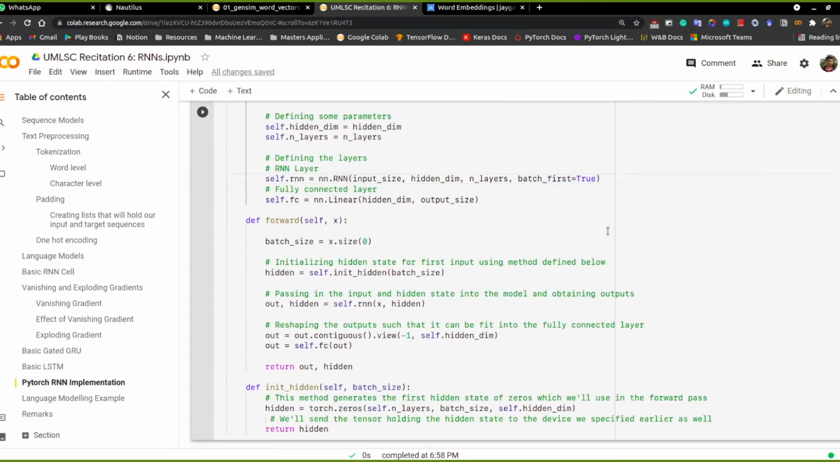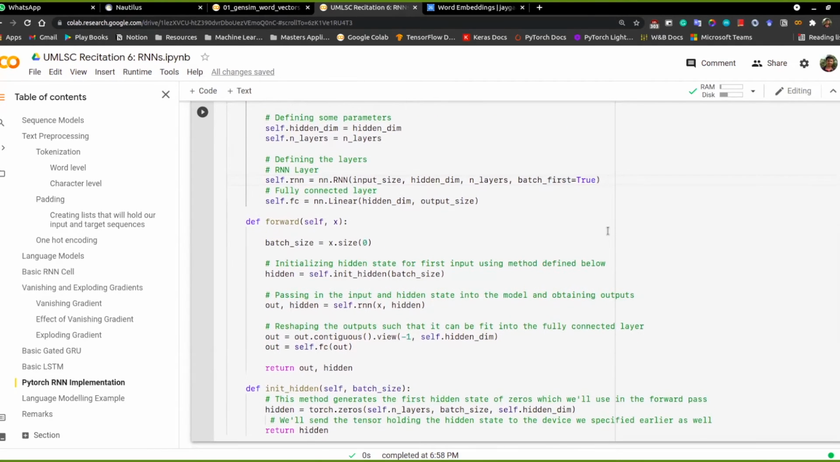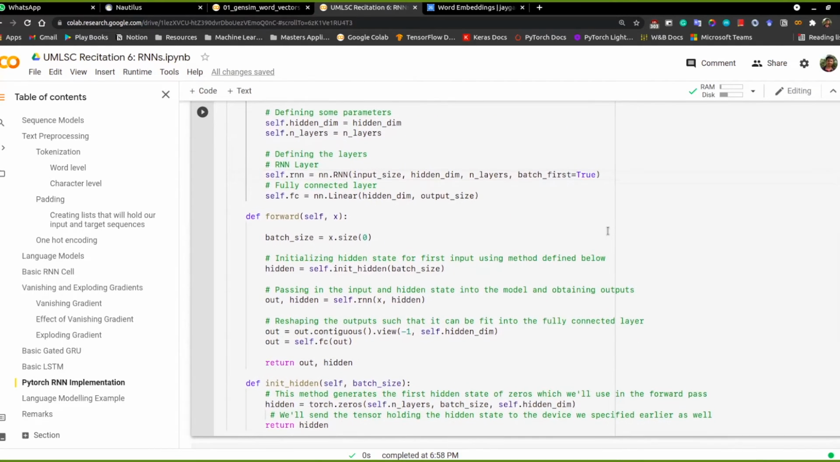In the networks you usually have that kind of dimension, so you see batch size, and then basically the number of features and so on. And later on you have a fully connected layer, using nn.Linear. It just maps the hidden dimension size that you have to the output size.